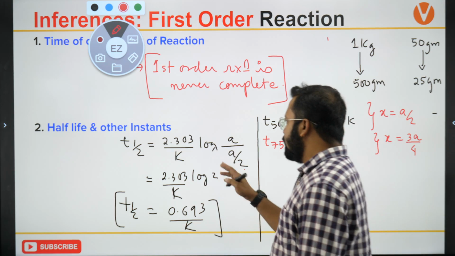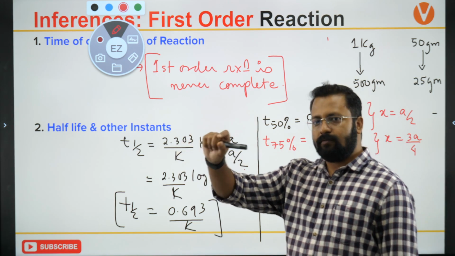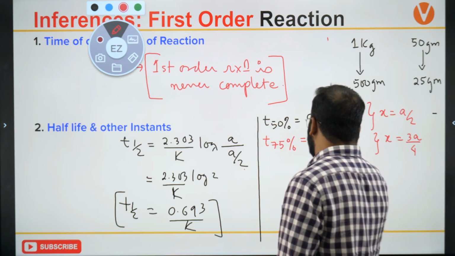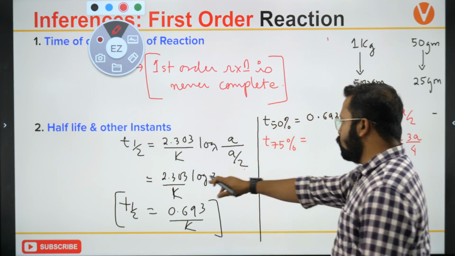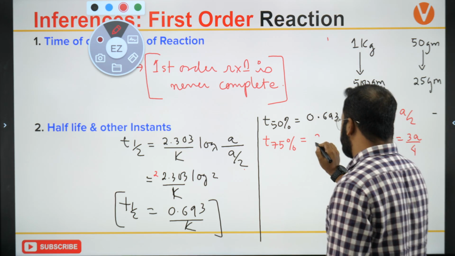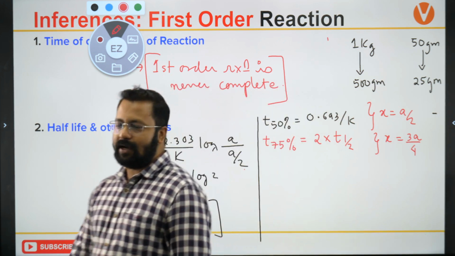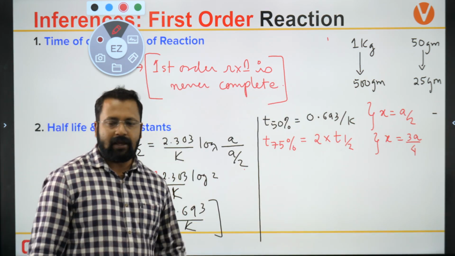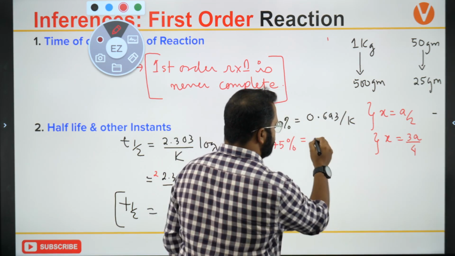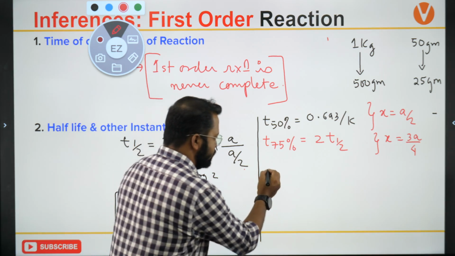ln 4 by k is nothing but 2 times 2.303 log 2. So this will become 2 times of this value. So essentially, can I write this as 2 times T half? Because in examination they will ask you to calculate T 75%. So I will get it as 2 times T half. Clear?